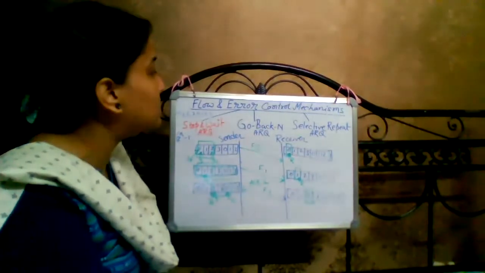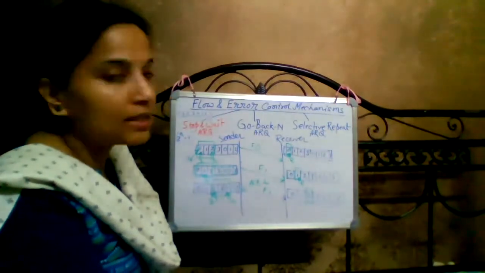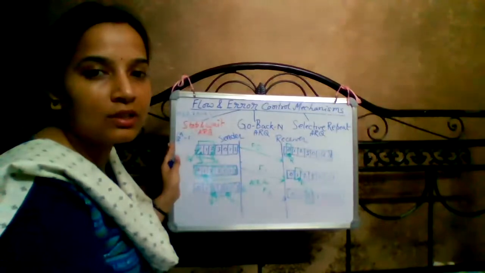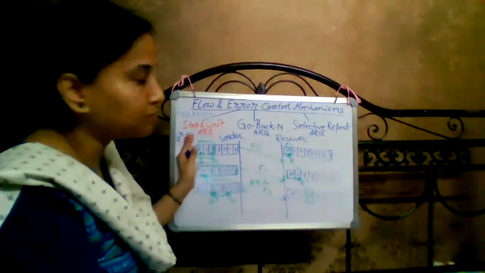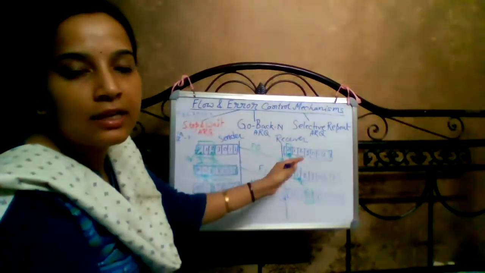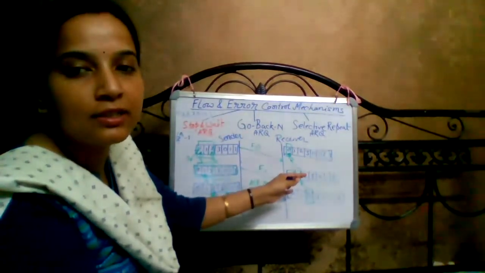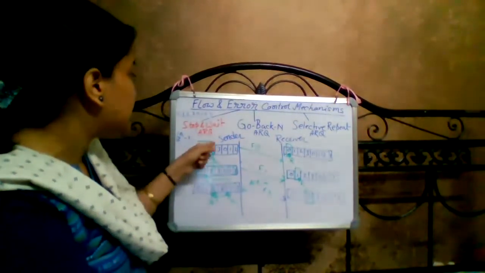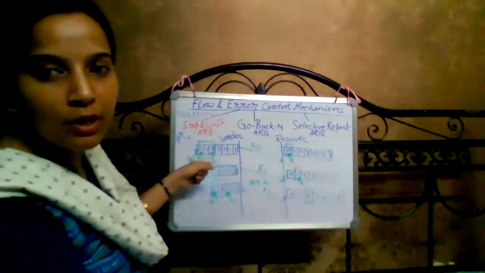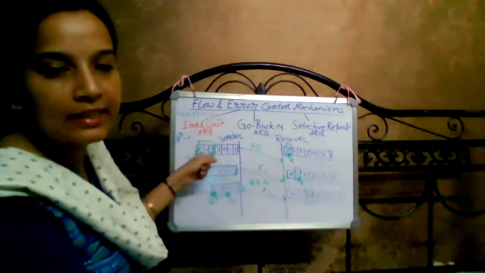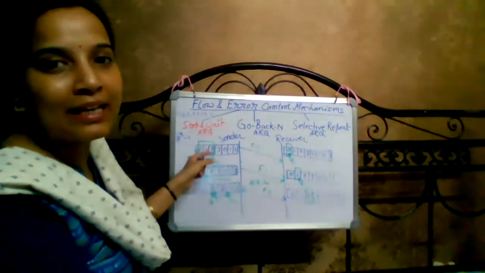For Go-Back-N ARQ, the sender side window size is at most 2 to the power n minus 1, and the receiver side window size is always 1.